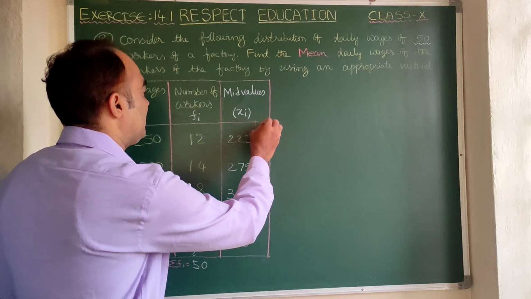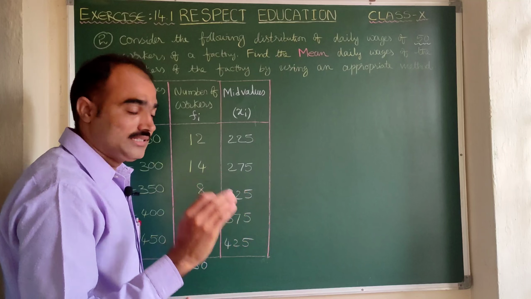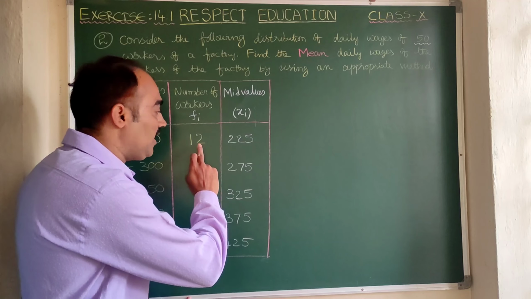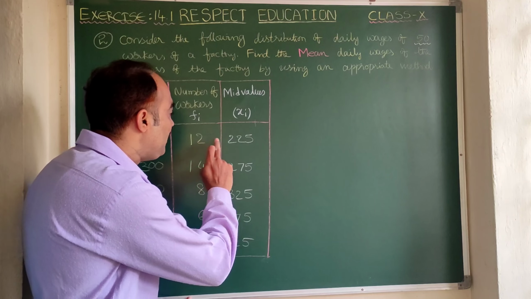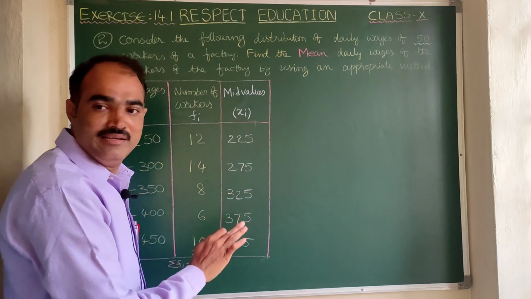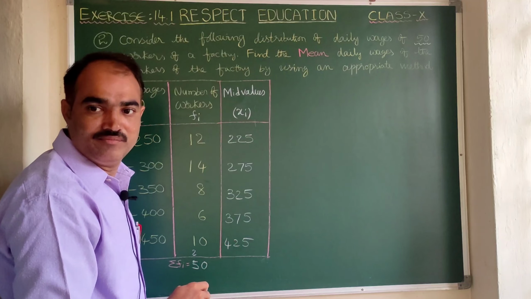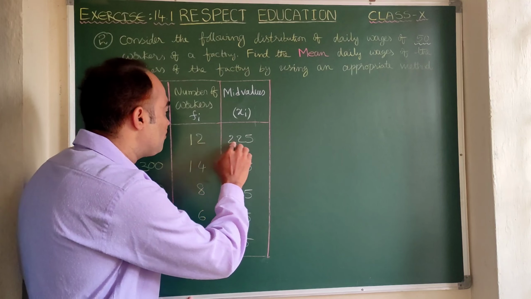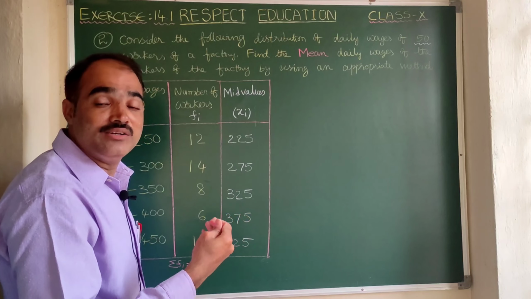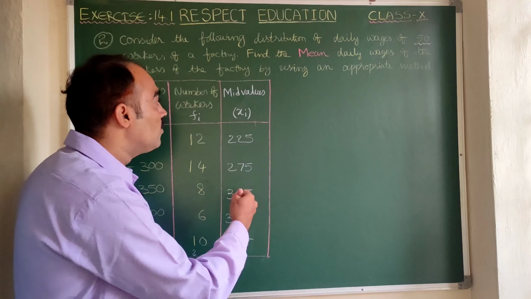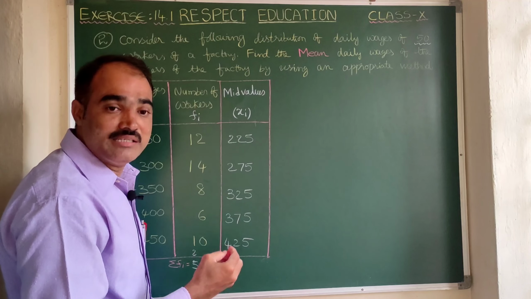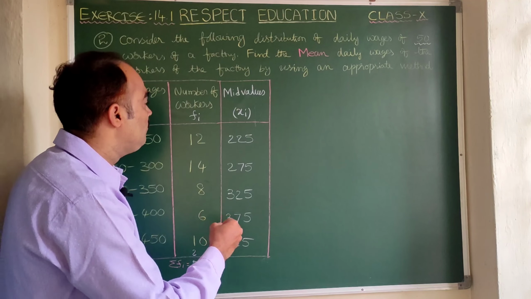Now here you observe carefully. Here you have to decide. If you are able to multiply Fi into Xi easily in a convenient way, then you can do it by using the direct method. Is it clear? 12 into 225, for example. If you feel it is difficult, then we will go for the next method, that is the assumed mean method. What is the assumed mean method?